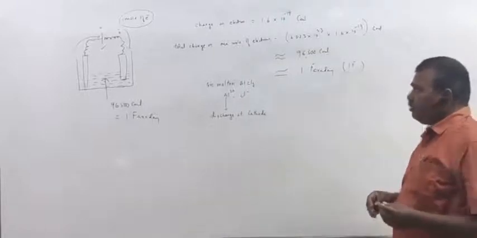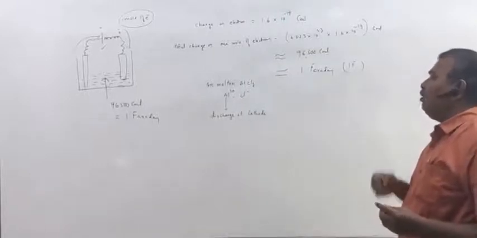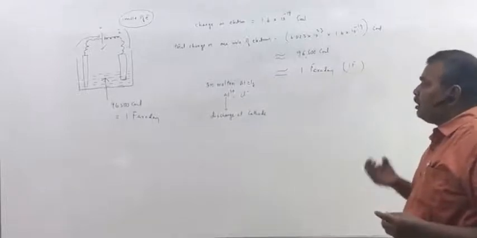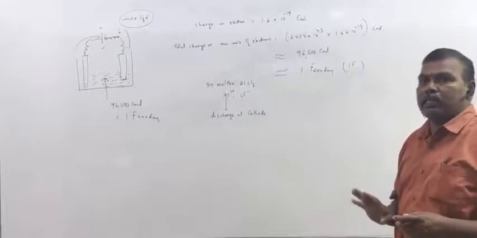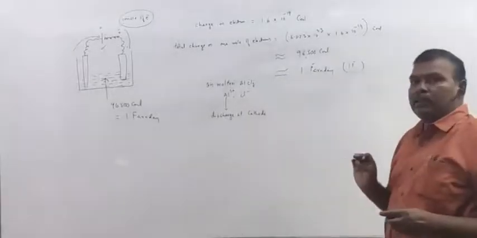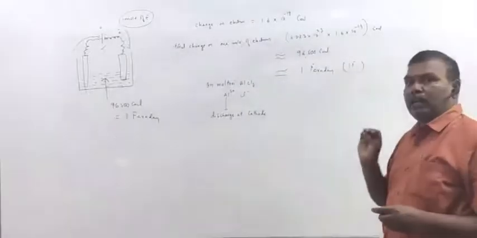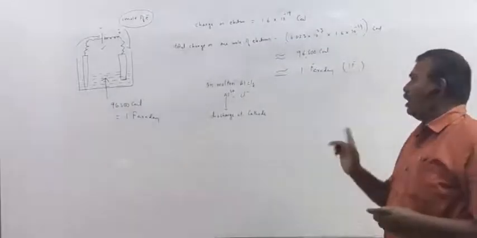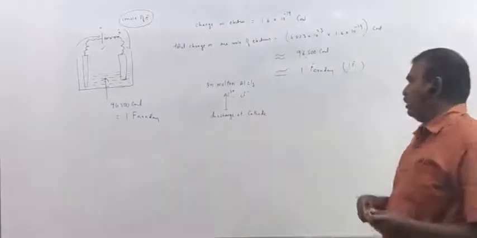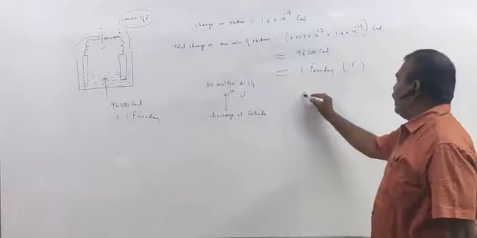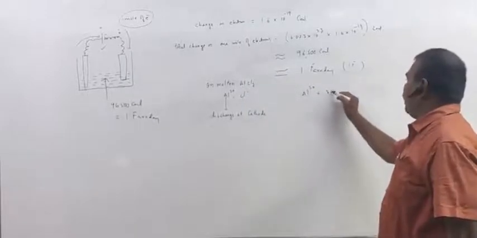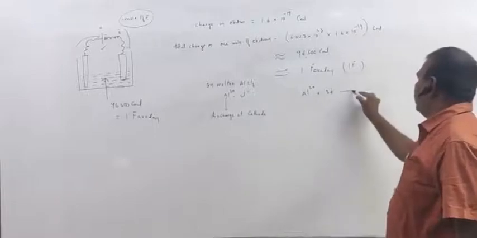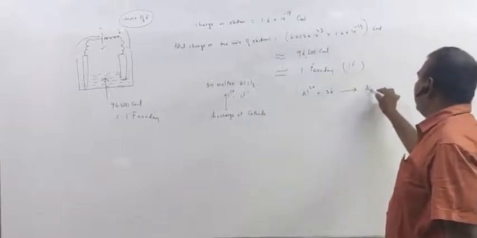Okay. Now, how does Al3+ ion discharge? Discharging means losing its charge. Al3+ ion gains 3 electrons there and deposits as Al. So Al3+ ions gain 3 electrons to give Al.